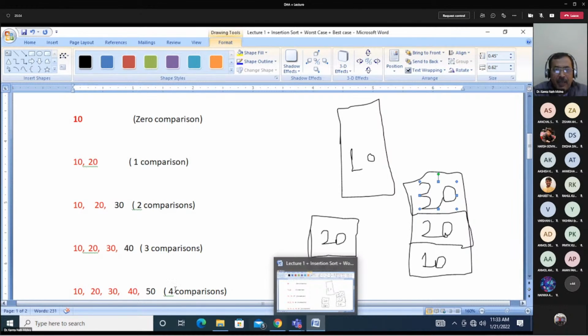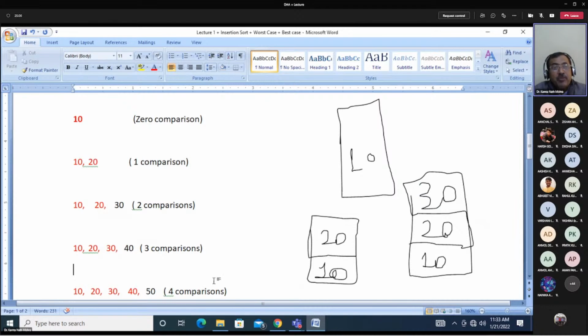Yes, sir. But remember, if you are using arrays, then every time you should start from the first element of the array. So two cases are there. First case, if you are implementing using a stack, you start comparison from the top of the stack, and in the best case it is one comparison every time.